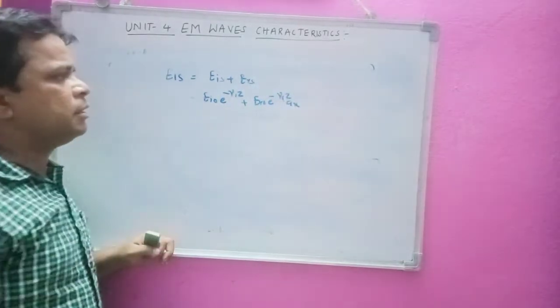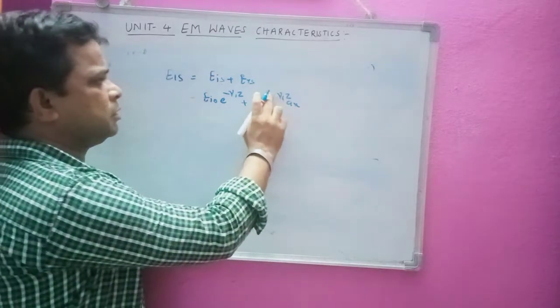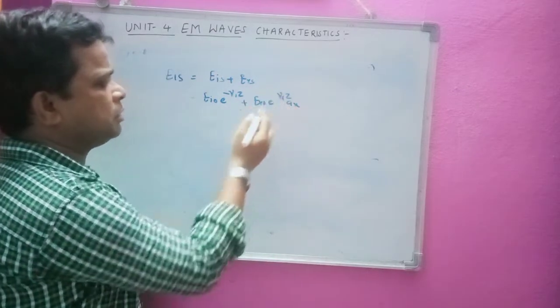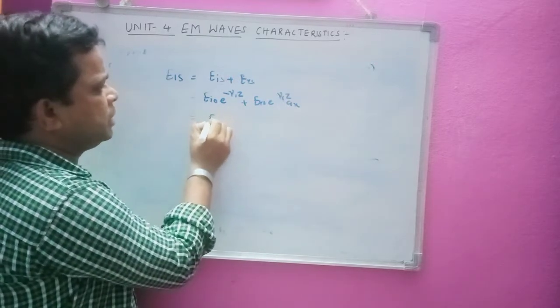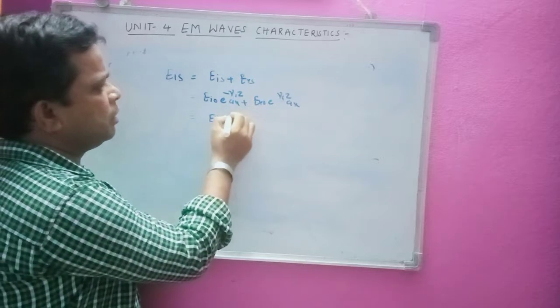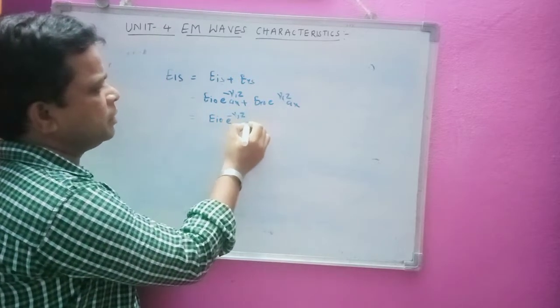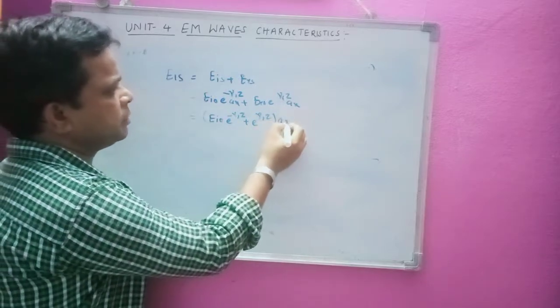Here the reflected wave is in the opposite direction, that is why I can take the minus sign. I can write EI naught into e power minus gamma 1 z plus e power plus gamma 1 z, into ax.